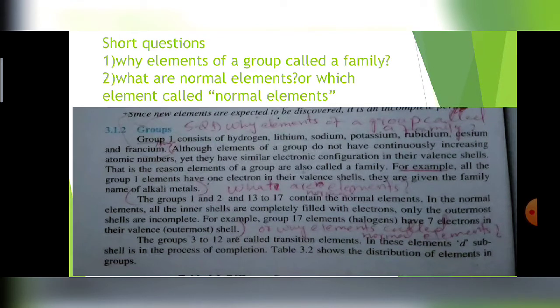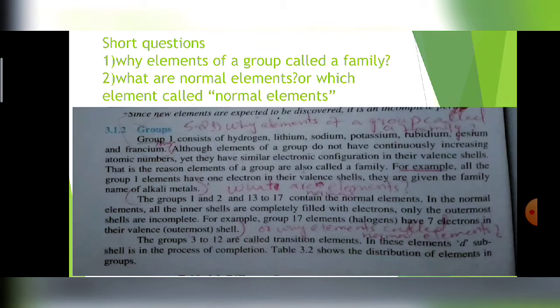They are similar because of one electron. These are also called alkali metals. So the answer to the first question starts from here. Although elements of a group do not have continuously increasing atomic numbers, yet they have similar electronic configuration in their valence shells. That is the reason elements of a group are called a family. That is the reason, and after that you have to write an example. For example, all the group 1 elements have one electron in their valence shell. They are given the name of alkali metals.